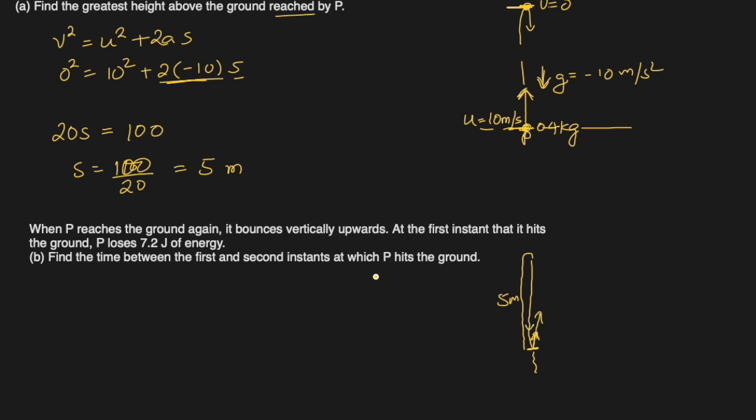Okay. Law of conservation of energy. Find the time between the first and second instant at which P hits the ground. That means it will go and hit again a second time. So it was projected. We will not call this hitting the ground. Hitting the ground, first one is this one, second is this one. So they're saying find the time between the first and second. That means how much time it takes from here to reach here.